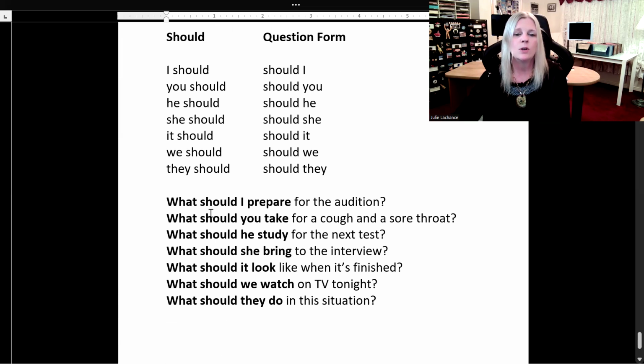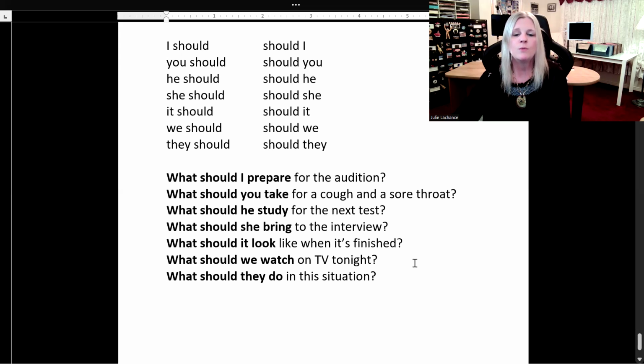Sample sentences. What should I prepare for the audition? What should you take for a cough and a sore throat? What should he study for the next test? What should she bring to the interview? What should it look like when it's finished? What should we watch on TV tonight? What should they do in this situation?